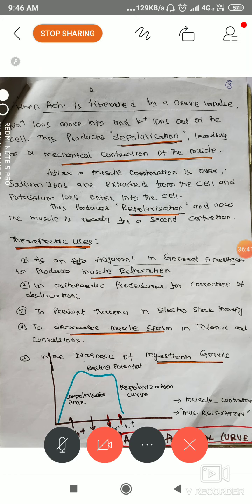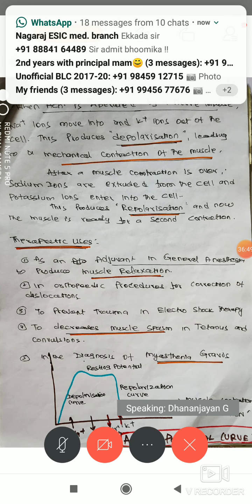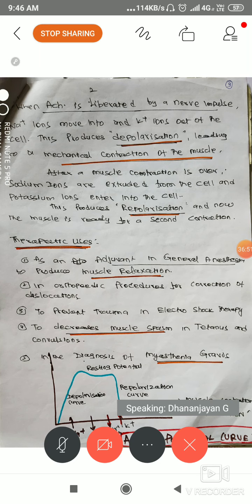Here, our drugs will block the depolarization. If you have notes, see the classification: non-depolarizing blockers and depolarizing blockers. So here we don't want the depolarizing stage. We want to block the depolarization. Just understand this. If you understand that meaning, the classification is according to that action only. It is very important for you people.